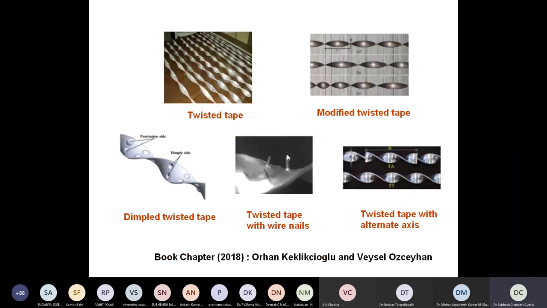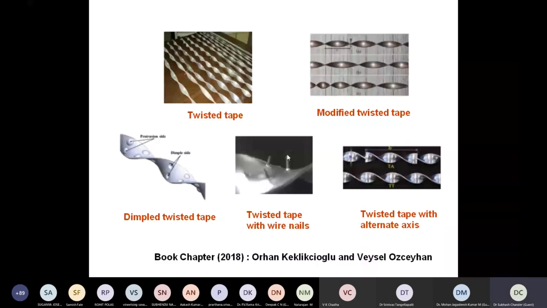As I said, you can think of many configurations, many alterations, but every alteration is required to be tested before finalizing whether it is going to give me a better heat transfer enhancement ratio, right? Twisted tapes, I'm giving you one example. Twisted tape is one type of insert in the flow, or obstruction in the flow, which is used for enhancing the heat transfer.